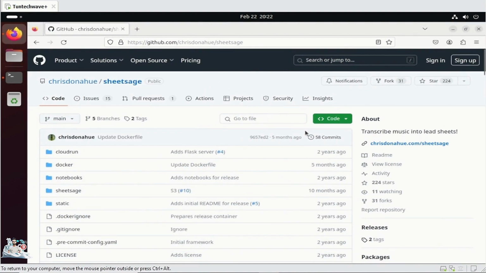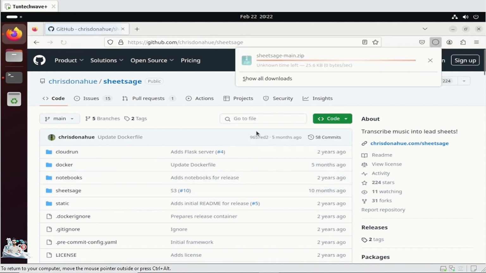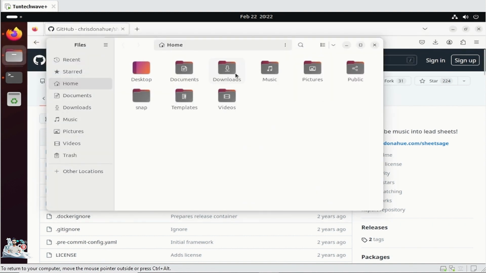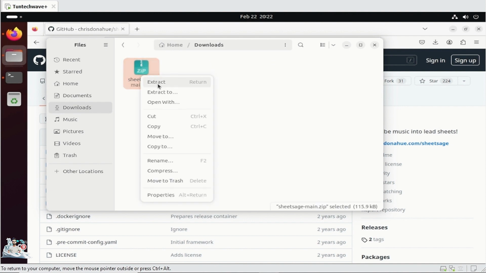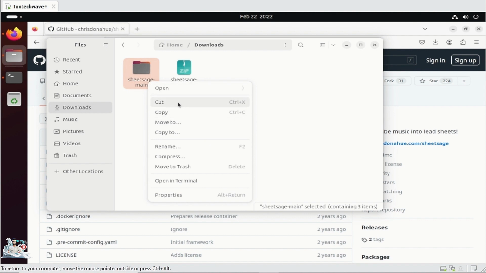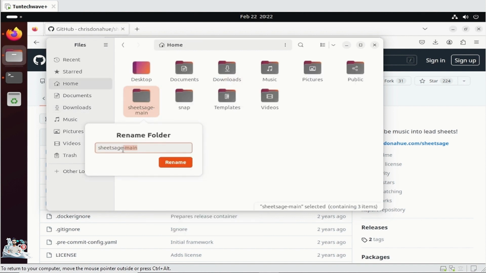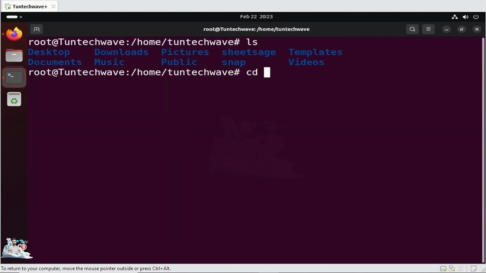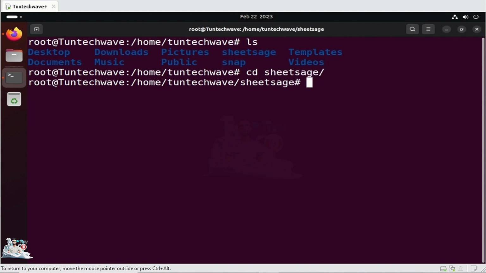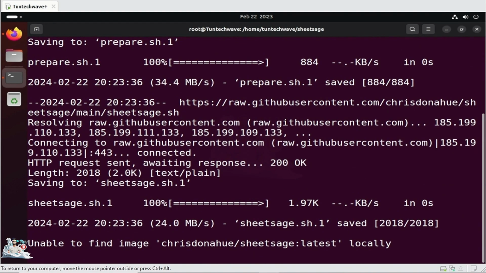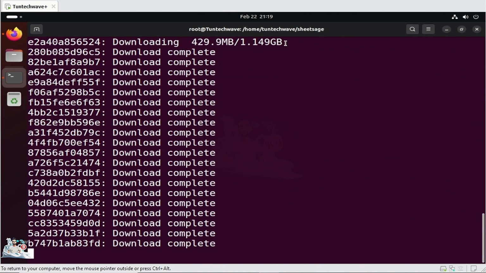The second step is to download the application from GitHub. We extract the application, then move it to the home directory and rename it. We access the application folder and run the setup command. Once you have launched the command, you wait for the installation to finish.